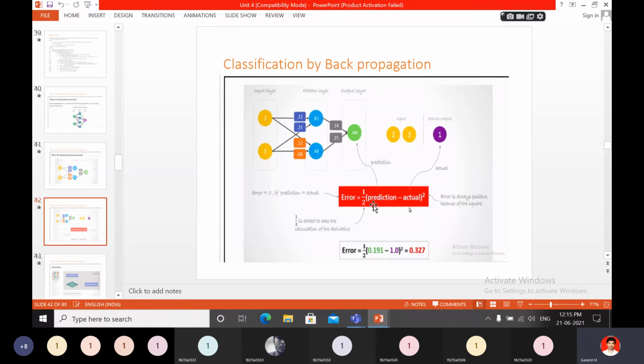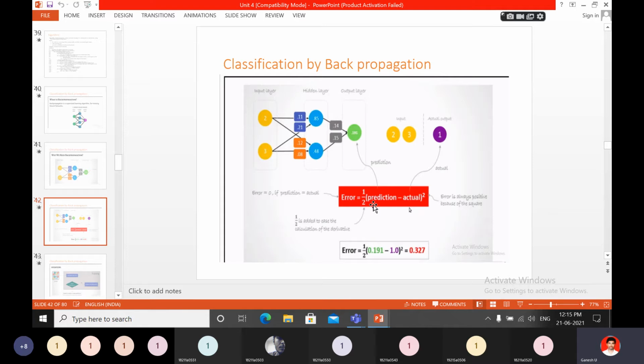From an exam point of view, how do you have to represent the answer in the exam? Classification by backpropagation means first you need the neural network concept. What is meant by neural network? What is meant by neuron? How do we find the final function value, the final output value? You have to represent that. Next, the classification by backpropagation algorithm. No need to worry, each and every formula we will see in the implementation. Just take some values in the prescribed textbook itself.